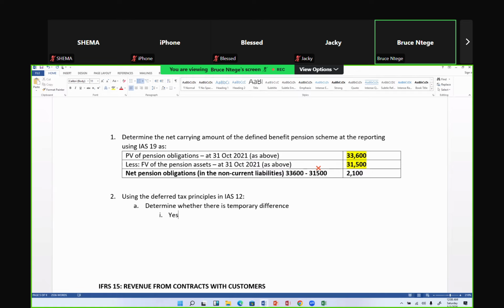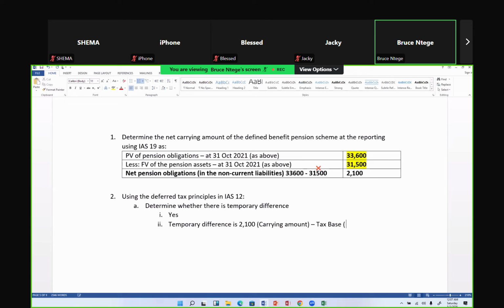So if that answer is yes, the temporary difference in this case is the difference between the carrying amount, the 2,100 being the carrying amount, minus the tax base. The tax base is 0 because they told me it's nil.